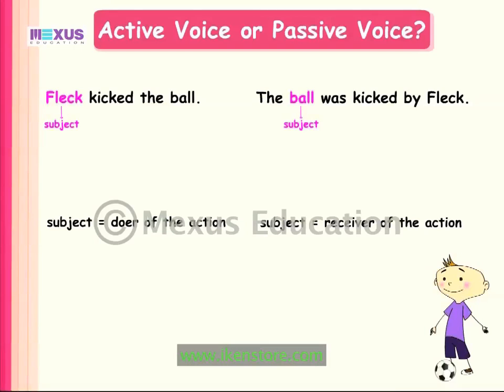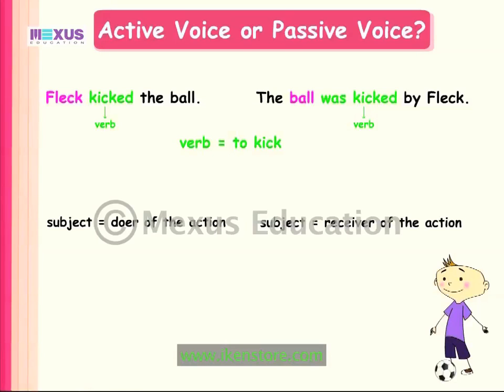Now, let us take a look at the verb used in both the sentences. The verb used is to kick, which is the same for both sentences. However, the form of the verb differs. The form of the verb in the first sentence is kicked, and the form of the verb in the second sentence is was kicked. So the form of the verb helps us identify the voice of the sentence.